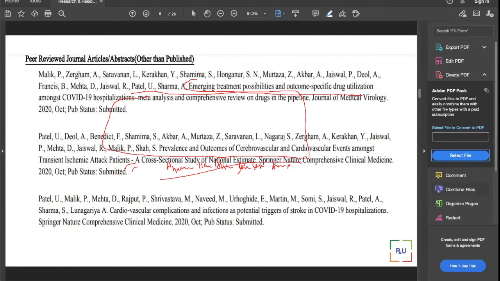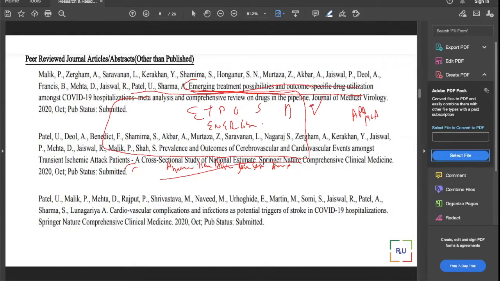This emerging treatment possibilities. So you do not write everything in capitals. No. And you also cannot write emergency in capital. It looks so bad, and that is not your MLA or APA format. That is not either of the formats. So do not make that mistake.